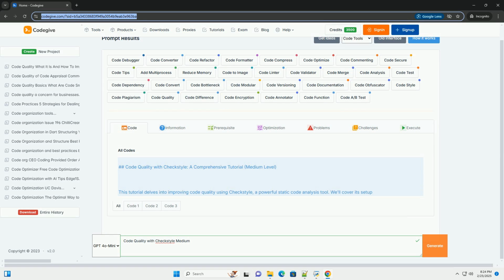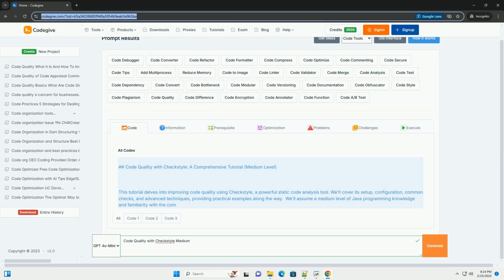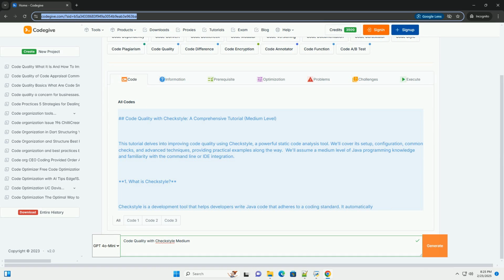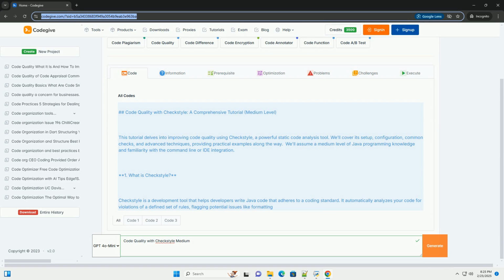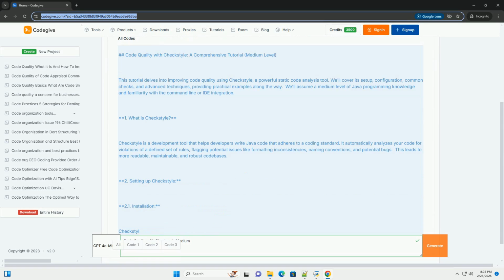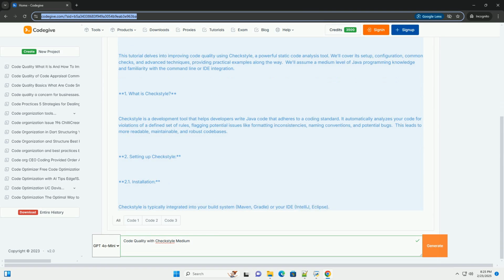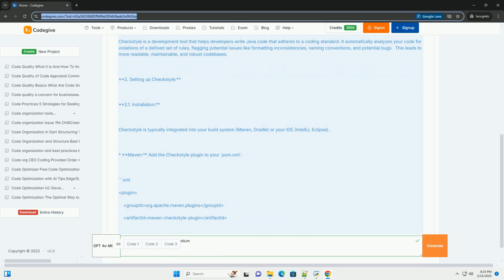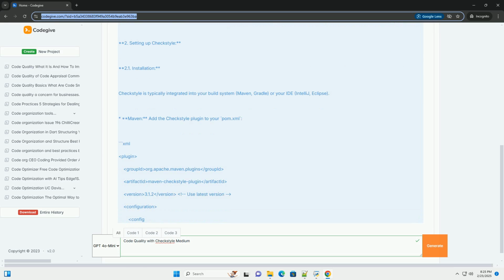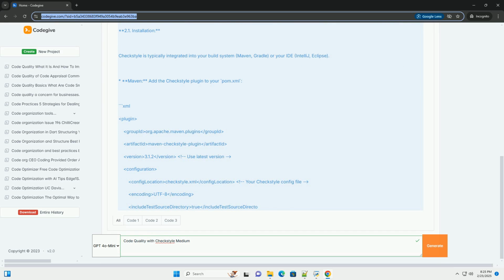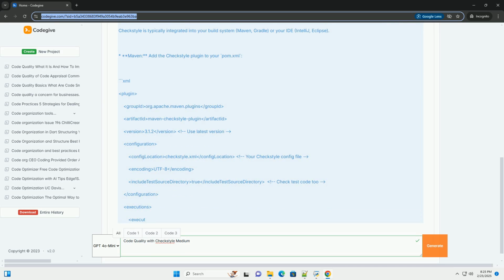Code quality with Checkstyle, a comprehensive tutorial, medium level. This tutorial delves into improving code quality using Checkstyle, a powerful static code analysis tool. We'll cover its setup, configuration, common checks, and advanced techniques, providing practical examples along the way. We'll assume a medium level of Java programming knowledge and familiarity with the command line or IDE integration.